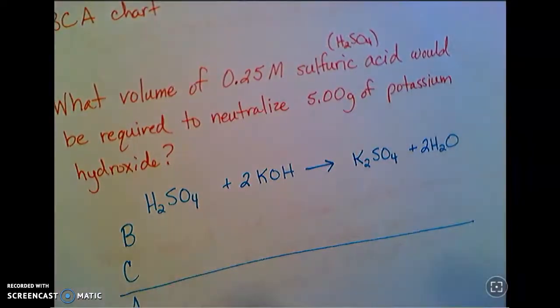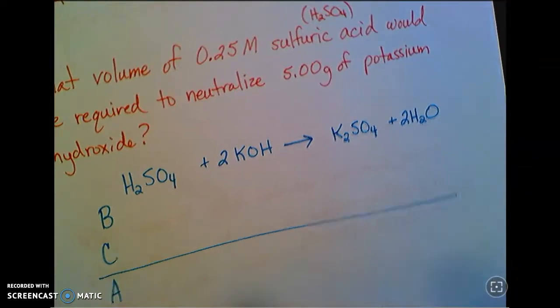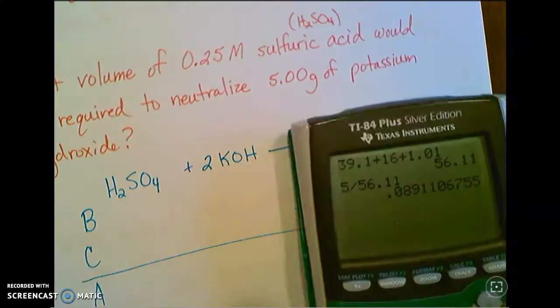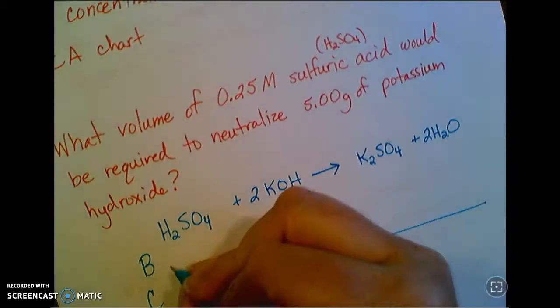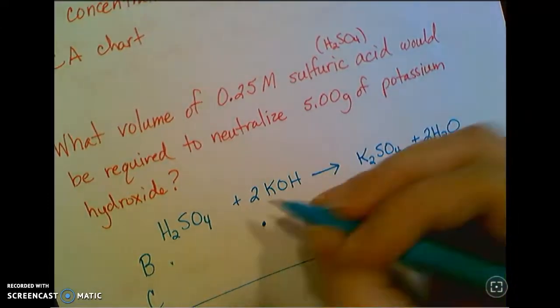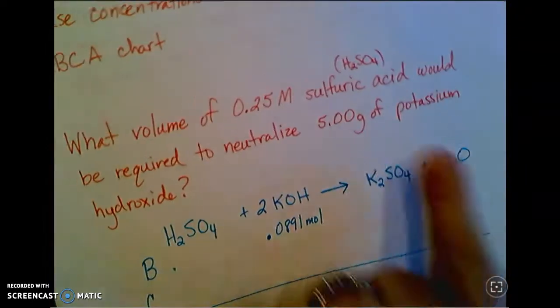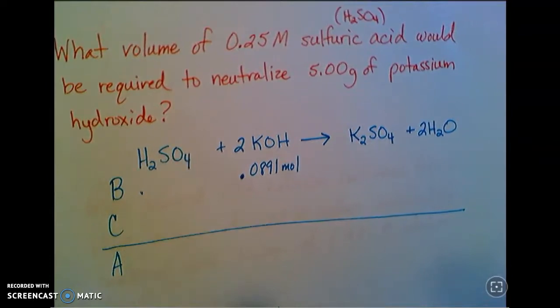So 56.11 is my molar mass. So when I divide that, I get 0.08911, 3 sig figs, 0.0891. And that's the number of moles, 0.0891 moles of the potassium hydroxide. So that goes in my BCA chart right there.